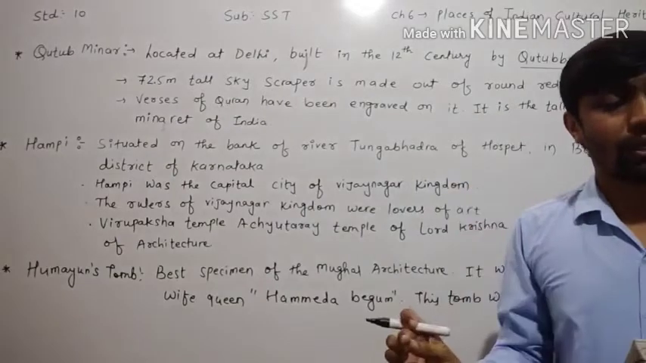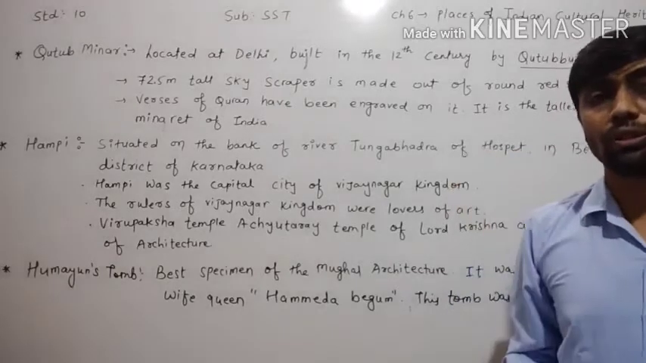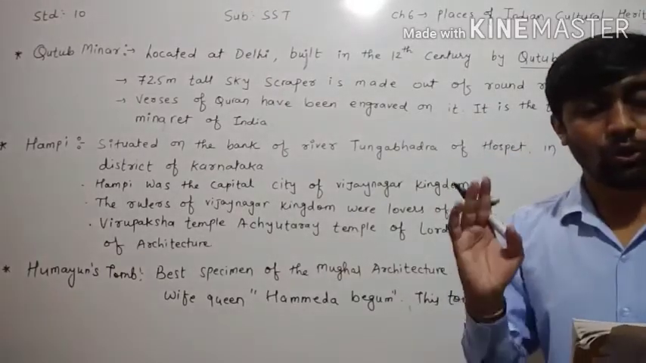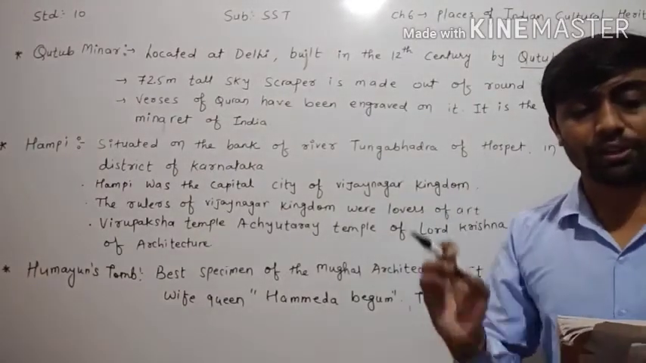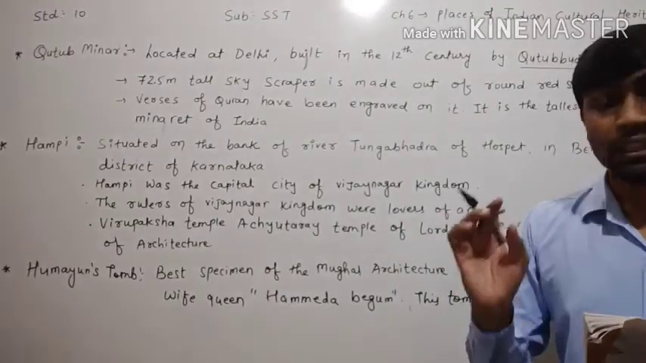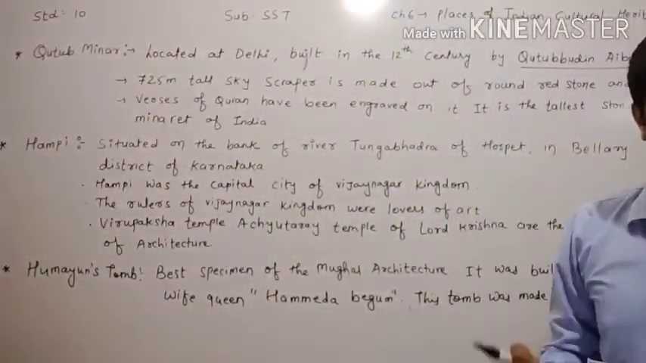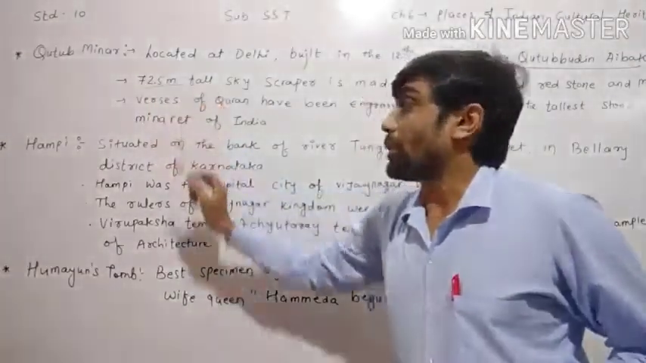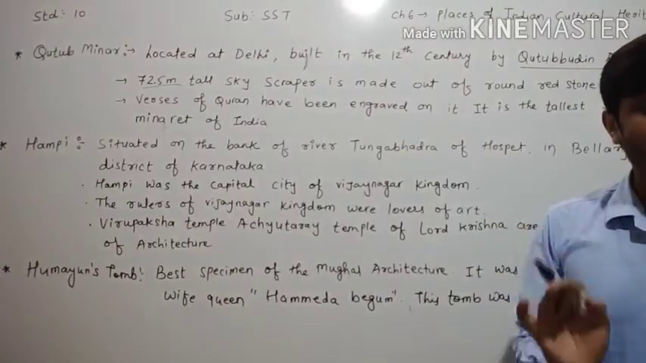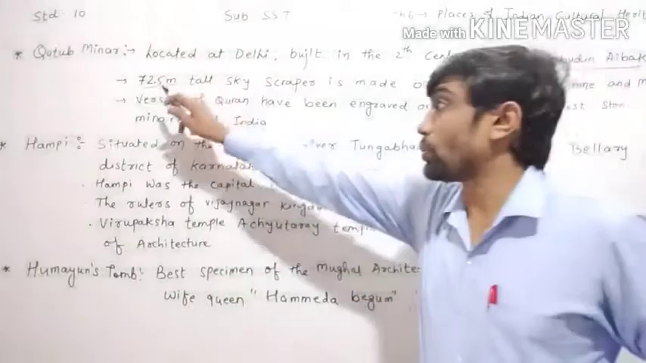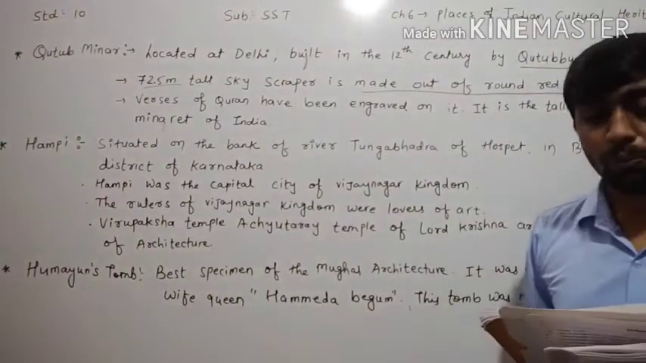Now, after his death, the remaining work was completed by his son-in-law Iltutmish. After the death of Qutubuddin Aibak, the remaining work of the Qutub Minar was completed by his son-in-law Iltutmish. This is a 72.5 meter tall skyscraper. Now, how tall is the Qutub Minar? The 72.5 meter tall skyscraper is made out of round red stone and marble.